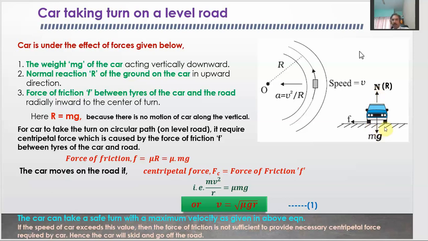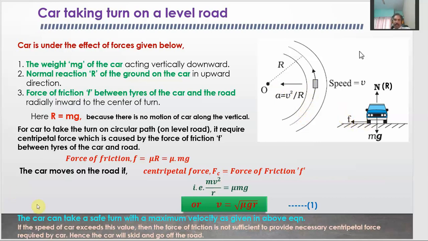So for the car to take the turn on the circular path, or we can say a circular turn on the level road, it is required that some centripetal force must act towards the center, which keeps the car bound to the circular path, or we can say circular road. So where does this centripetal force come from? This centripetal force comes from the frictional force between the tires and the level road. The force between the tires and the level road is always directed inward of the circular track. So this frictional force is the cause of the centripetal force here.